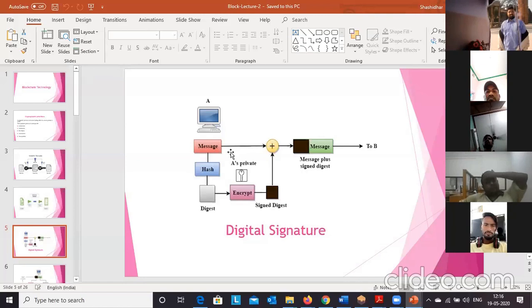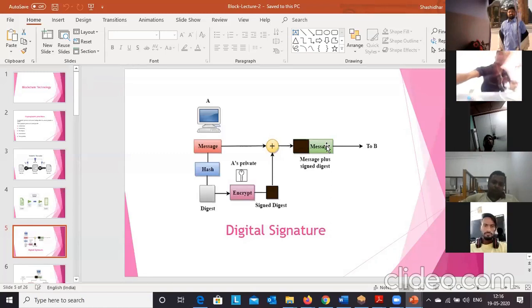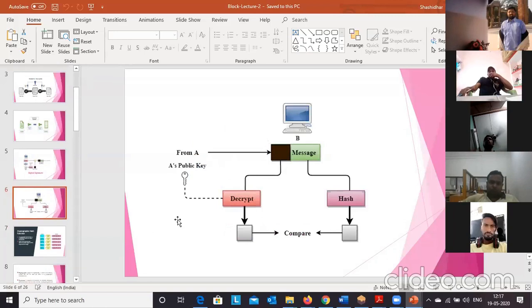Now the actual message and the digital signature will be combined and transmitted across the channel. Here you can see this is the digital signature and here is the message. This will be transmitted to the destination. This algorithm is known as the digital signature creation algorithm. Next slide we have digital signature verification.